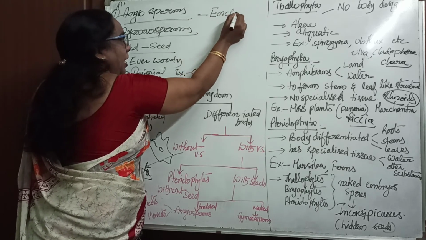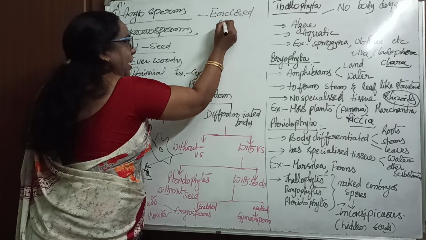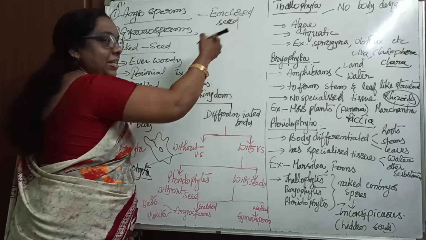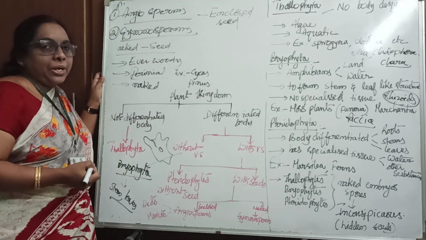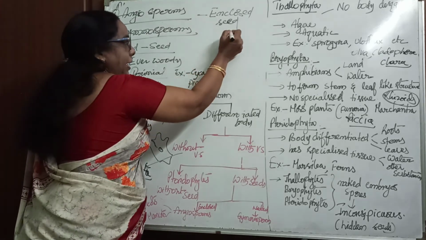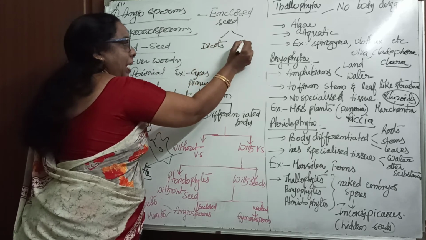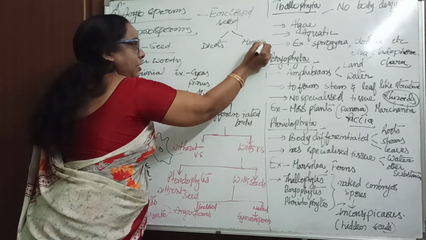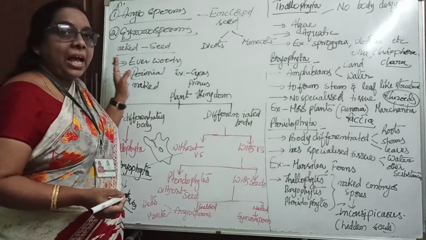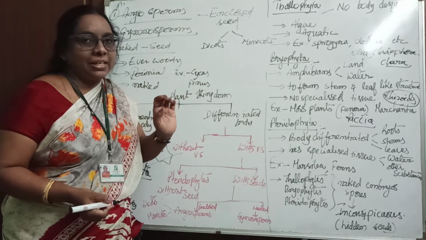Angio means enclosed, so the seeds are inside. These are mostly divided again into two groups, dicots and monocots: dicotyledonous seeds and monocotyledonous seeds.